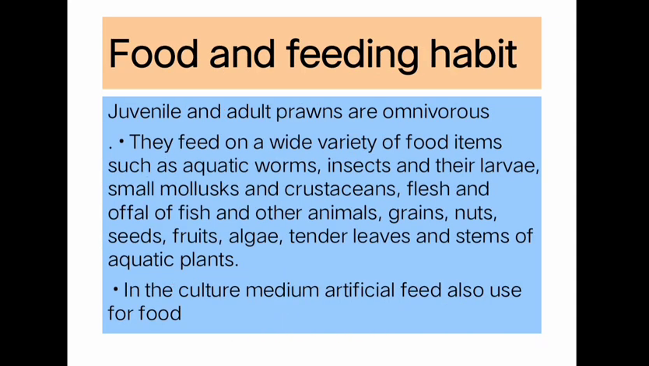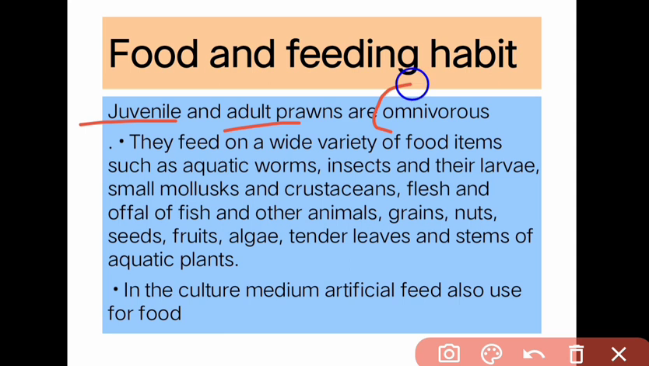Food and feeding habit of juveniles and adult prawns. Juvenile and adult prawn are termed as omnivorous. They feed on a wide variety of food items such as aquatic worms, insects and their larvae, small mollusks and crustacean, flesh and offal of fish and other animals, grain, nuts, seeds, fruits, algae, tender leaves, and stems of aquatic plants. In culture medium, artificial feed is also used for food.